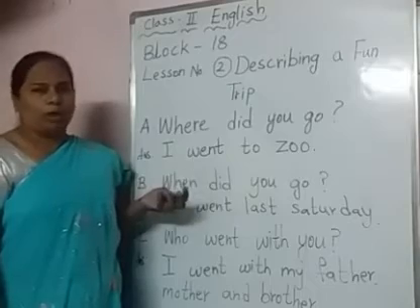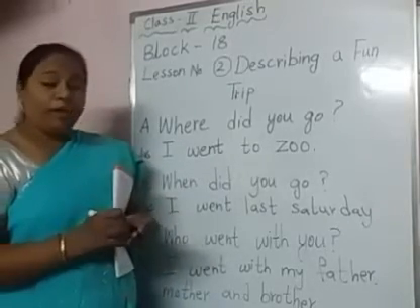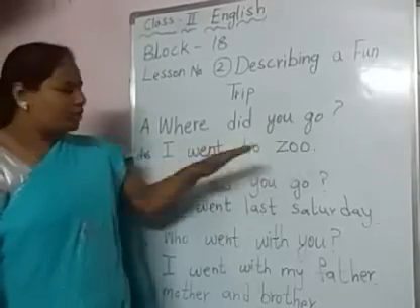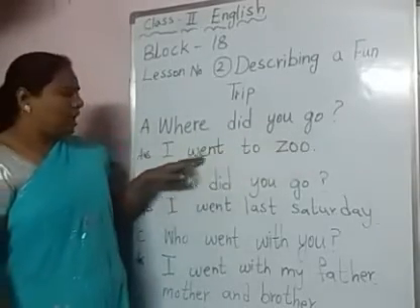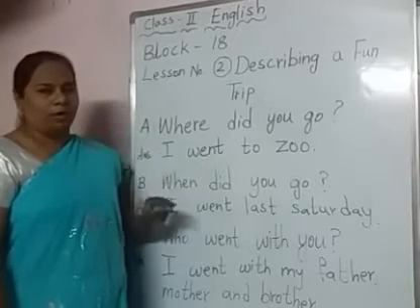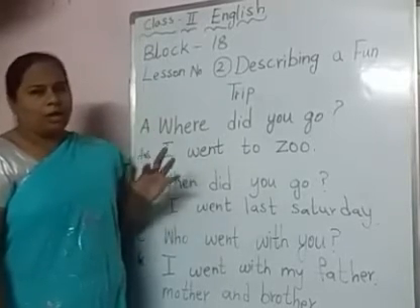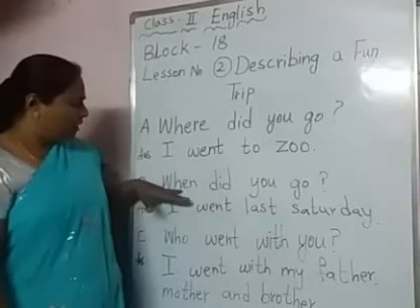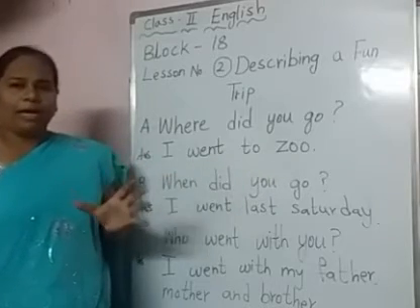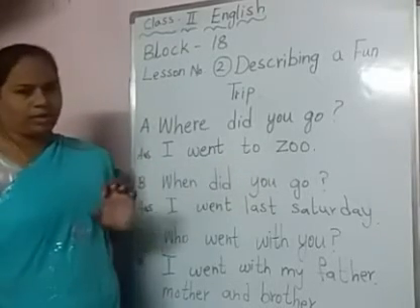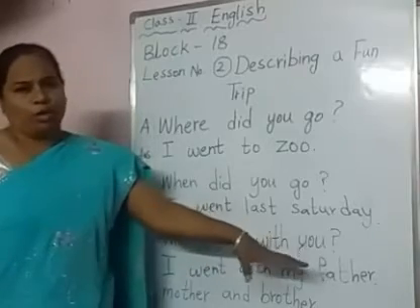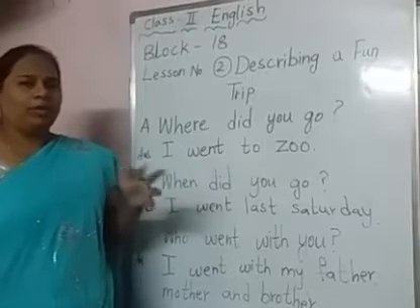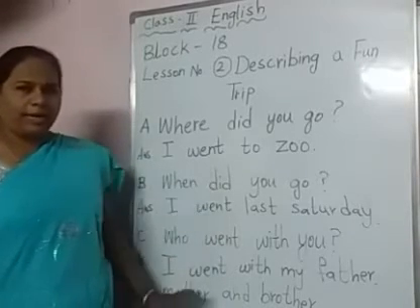If you want to know more about any place or where your friend went, you can ask all these questions, children. Where did you go? I went to the zoo will be the answer. Here we have to use past tense only because this trip is finished now. Long back we went to the zoo. When did you go? So we will know the exact time and day if we ask this question. Who went with you? So how many members went, who all came to the trip, like that you can ask. Okay, children, till here clear?